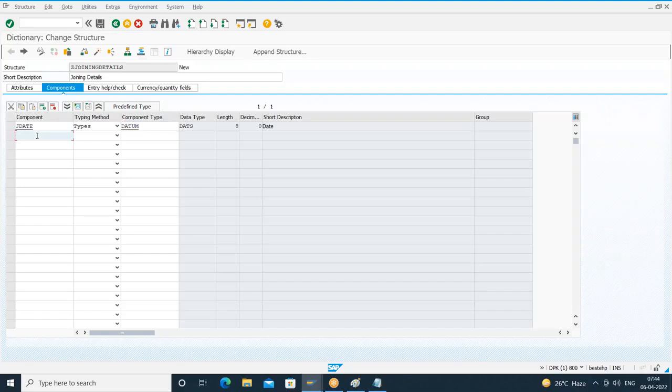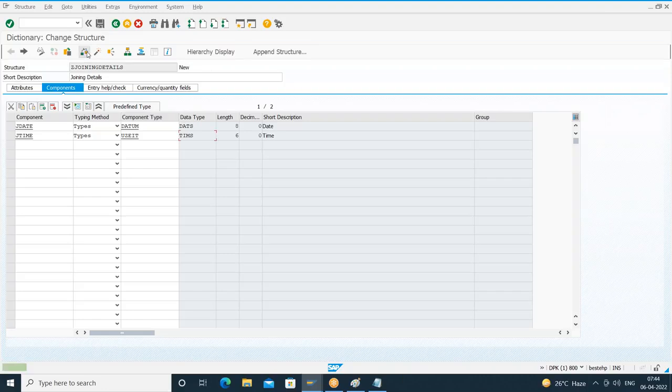I want one more field, J time. I'll say types. I'll give the standard data element UZEIT. I press enter. What did I get? Data type is TIMS. That's all. Just like while creating the table, you give the enhancement category. Here also, we have to give the enhancement category.